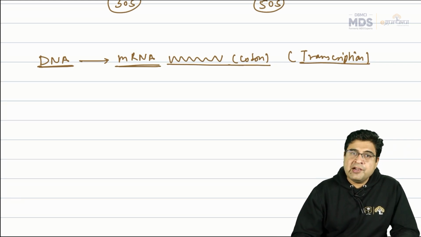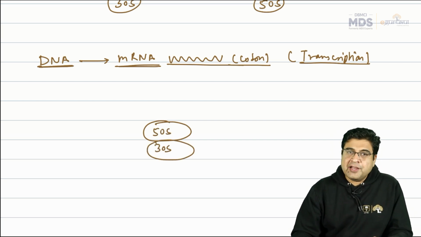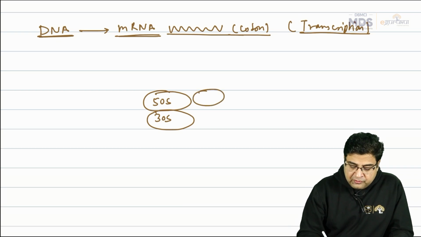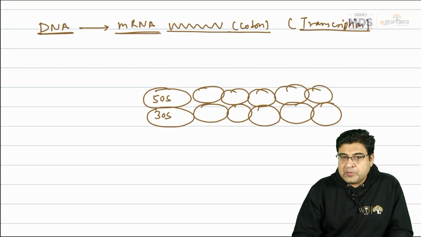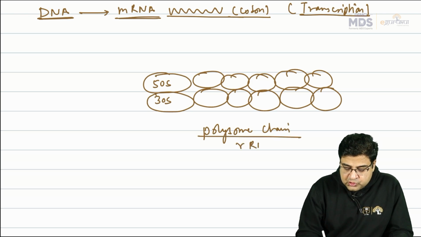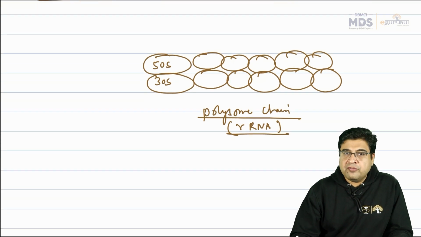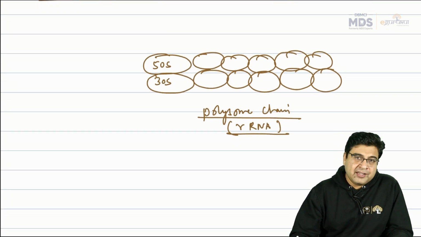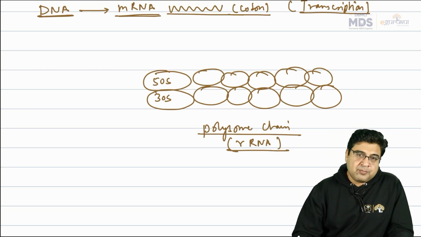Now we have one more RNA, we call it ribosomal RNA. It has two subunits, 50S and 30S. Now all the ribosomal RNA first of all arrange themselves in a chain. That is also known as polysome chain formation. So this is the polysome chain of ribosomal RNA, where all the ribosomes of a bacterial cell will arrange themselves in a chain. This will provide a base on which the protein synthesis will take place.